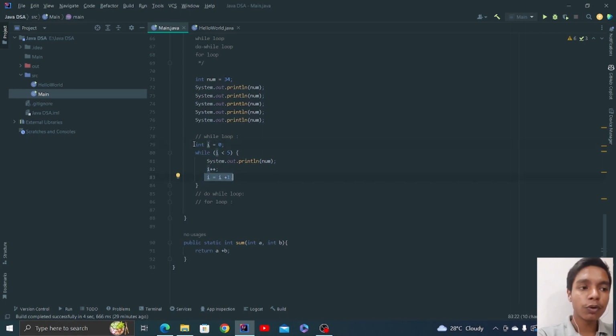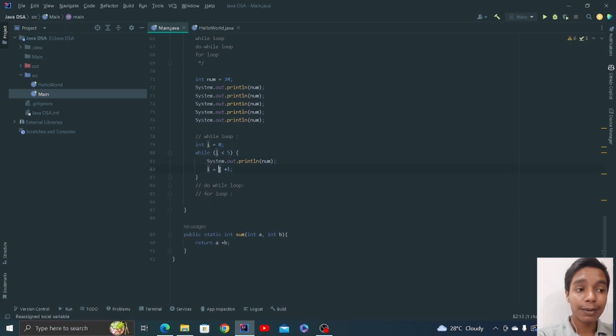So the next time the loop starts, i is equal to 1 now, and it will check the condition: this 1 is less than 5. Rerun the loop, and it will again print the statement. Then it assigns i is equal to i plus 1, so now i will be 2.